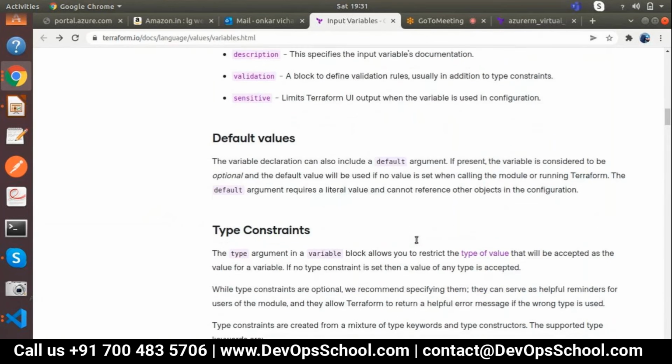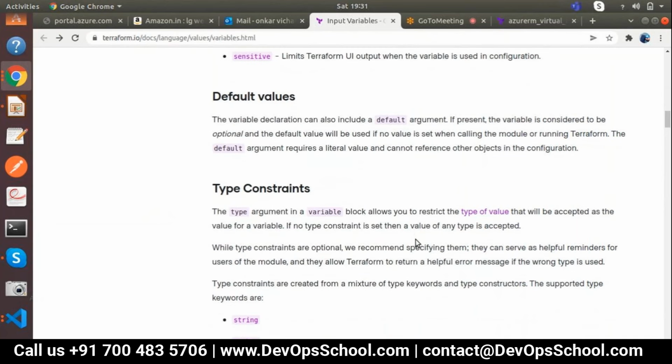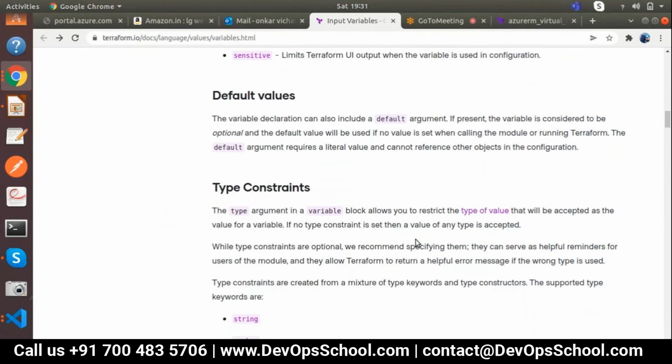Okay, so suppose you have mistakenly set up one pop-up for the vnet name and you have missed the vnet name, so automatically it will catch the default one. Make sense? Yes, got it.